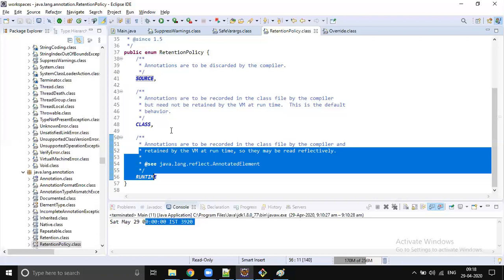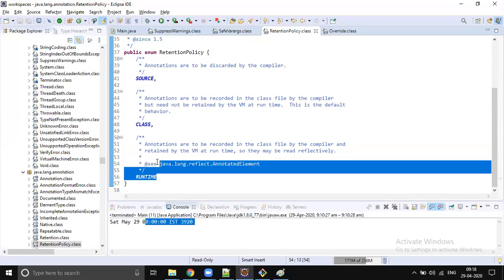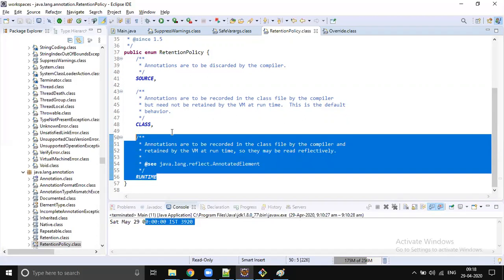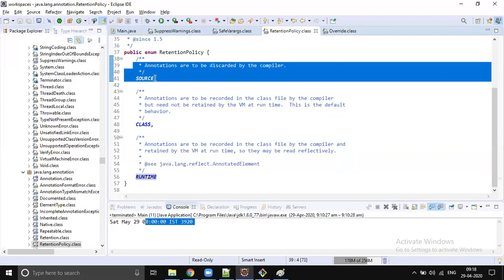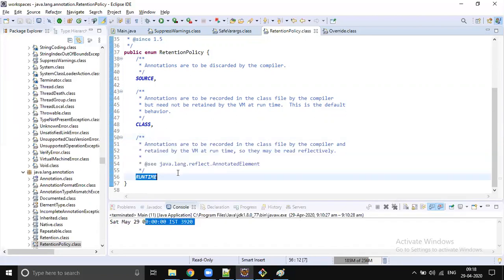If anything is going to be used by the JVM, then we mostly use runtime. Moreover, whenever we are writing custom annotations, most of the time we use runtime only, not the source, because we can't play with the compiler, right? So mostly we play with the JVM execution, so we use runtime in our custom annotations. Okay, so source is compiler level, runtime is JVM level.